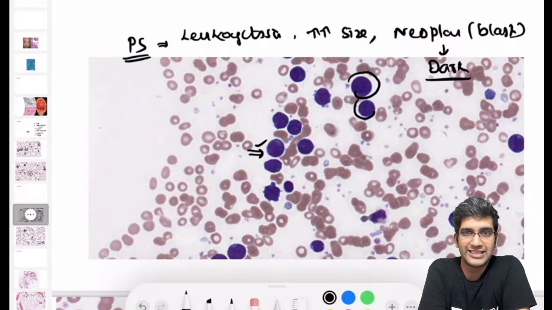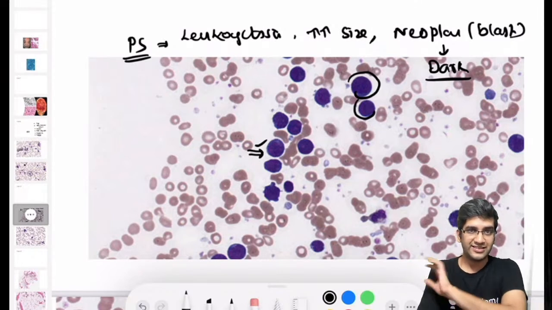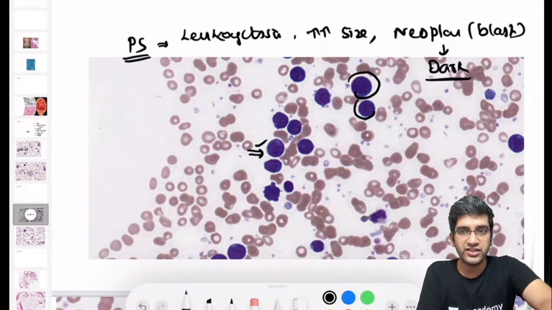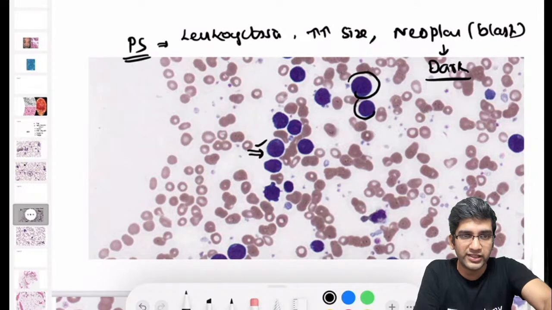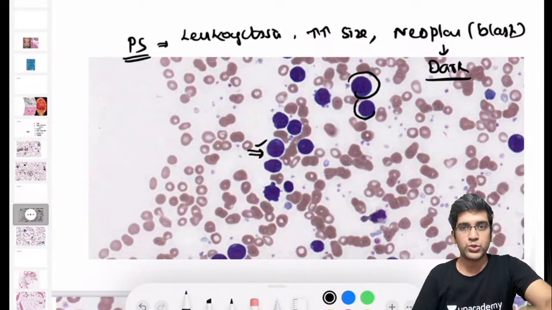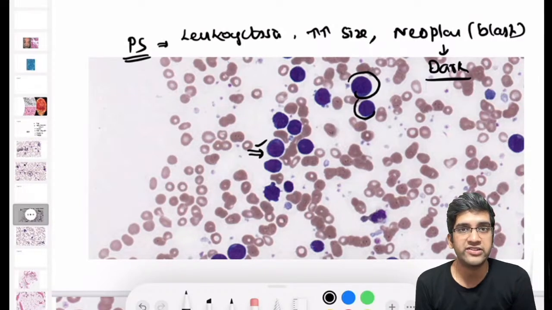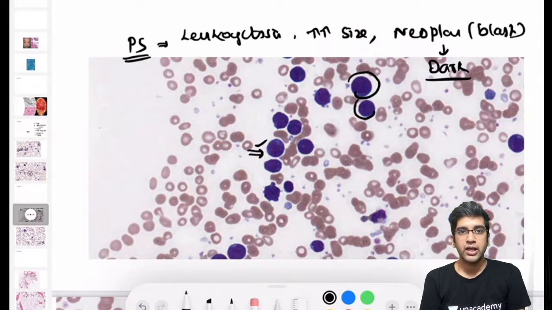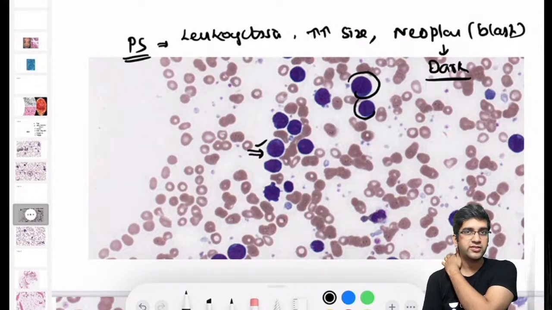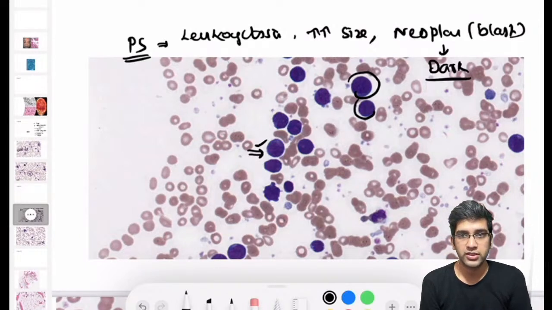But there's one more classical finding which is seen in the same image. Can anyone here look carefully into the smear and comment on the other cells apart from the neoplastic blast, whatever you discussed? I do have a few more cells apart from the blast. When I say few more cells, don't look at the WBCs, not for eosinophils.